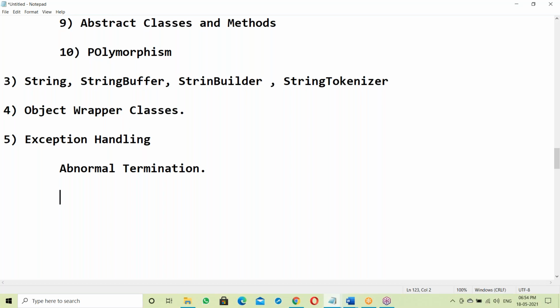Suppose an order is placed. The data has to be stored in the database. While inserting into the database, the network is down. Network failed. What happens here? If the application terminates suddenly, that is an exception. In that scenario, the application should not terminate suddenly.